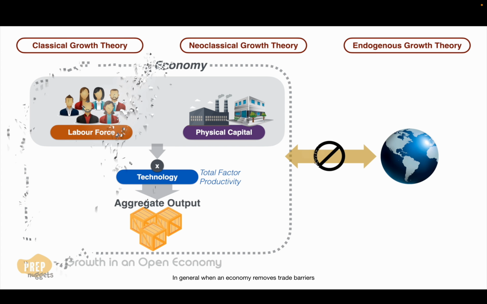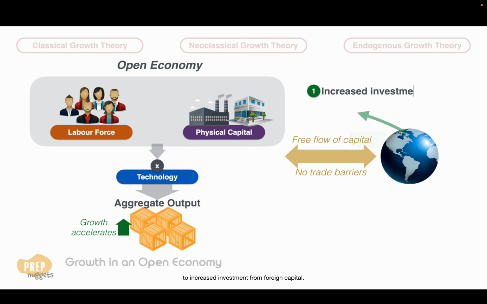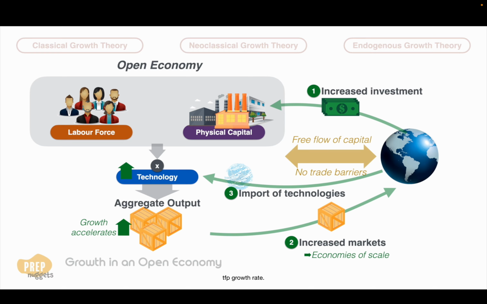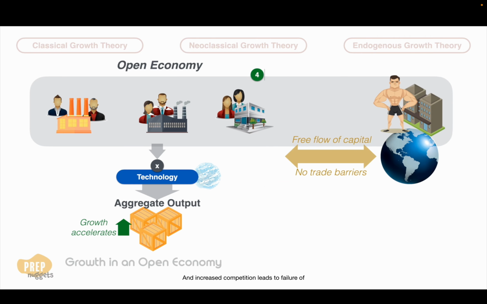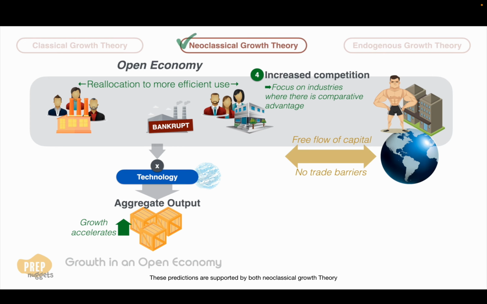In general, when an economy removes trade barriers and allows free flow of capital, the growth rate of the economy can potentially accelerate due to increased investment from foreign capital, increased markets for domestic products resulting in economies of scale, import of technology, thus increasing the TFP growth rate, and increased competition leads to failure of inefficient firms and reallocation of their assets to more efficient uses. This allows a country to focus on industries where it has a comparative advantage. These predictions are supported by both neoclassical growth theory and endogenous growth theory.